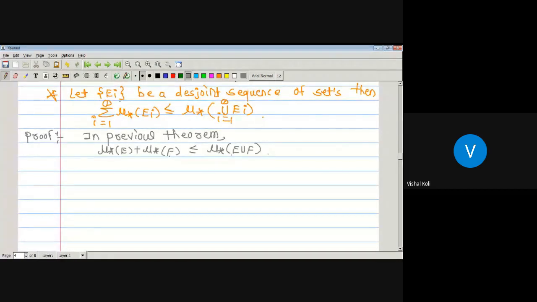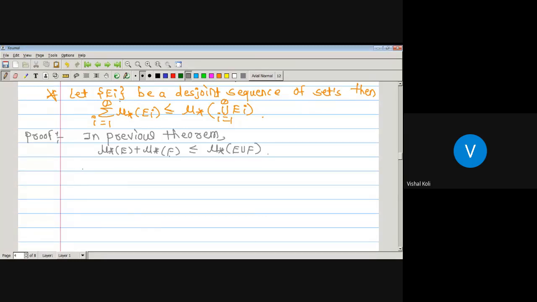If we continue like this, Ei is just a disjoint sequence, and the sets are again from curly, then inner measure of E1 plus inner measure of E2 plus inner measure of E3 plus and so on, which is less than or equal to inner measure of the union, that is E1 union E2 union E3 and so on, that is union over i running from 1 to infinity Ei.